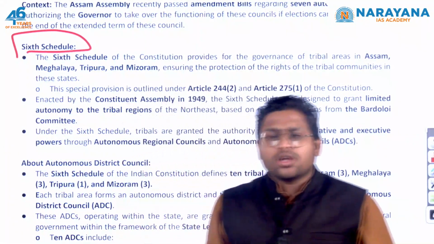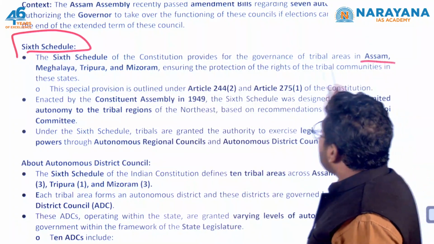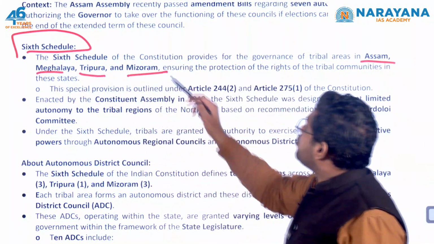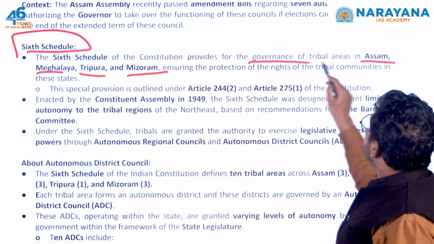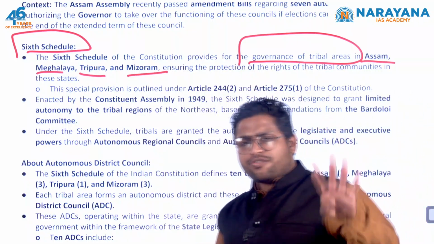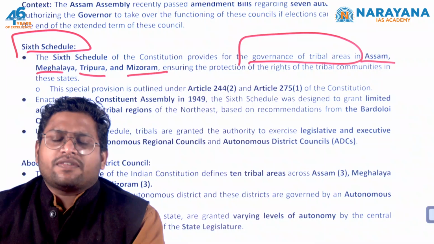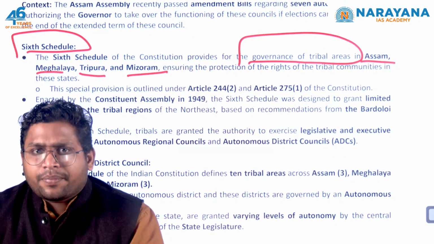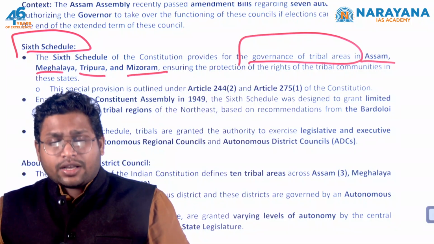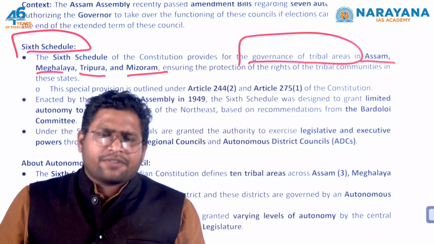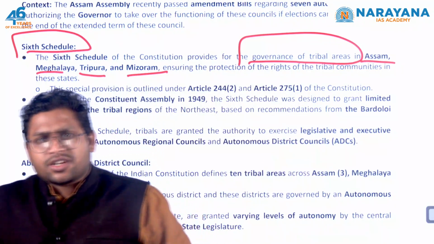So, we have to read the 6th schedule of the constitution. If you read the 6th schedule, it talks about 4 states of India. Those states are Assam, Meghalaya, Tripura and Mizoram. So, this 6th schedule clearly says that the governance of tribal areas in these 4 states will be relatively different from governance in any other part of India. So simply, at the national level, we have parliament as a lawmaking body, we have executive, and we have judiciary. At the state level also a similar structure is there.